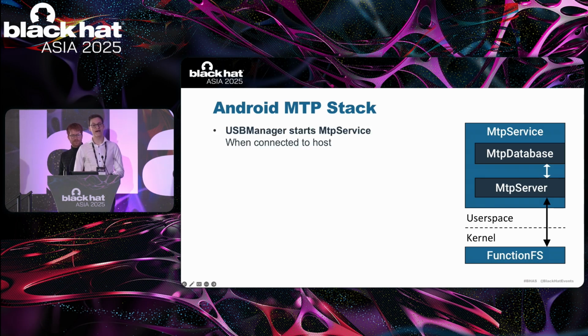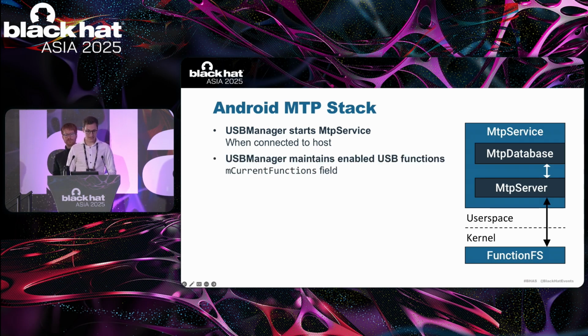Now, the USB manager system component starts the MTP service whenever the device is connected to a USB host. However, at this point, the MTP database is empty. And this is the reason why when you connect an Android device to a computer, initially you don't see any files on the device until the user confirms the user prompt. Now the USB manager maintains a field called mCurrentFunctions. This field stores the currently enabled USB functions, such as, for example, MTP or USB tethering and others.